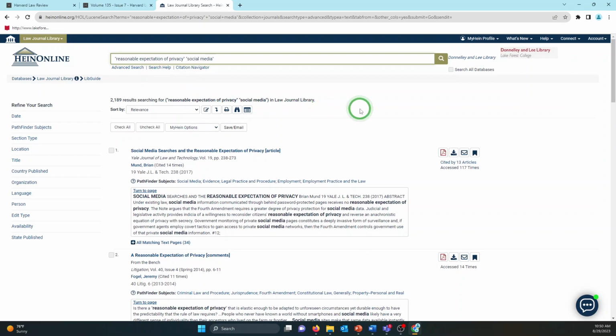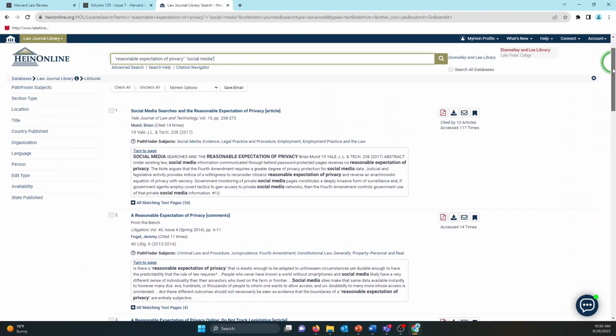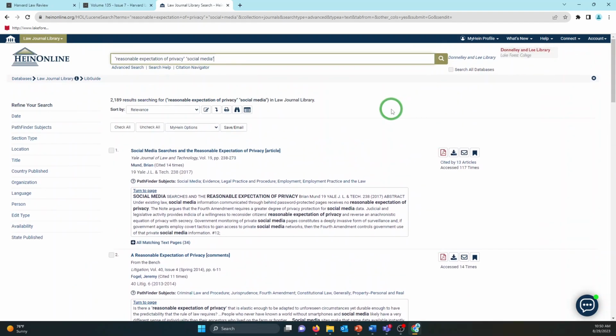But the reason we're looking on Hein is that all of these results that we're getting, all 2,000 of them, are going to be things that are specifically published in law reviews. We're not going to be getting any other type of stuff messing up our results. We wanted law reviews, we're only getting law reviews.